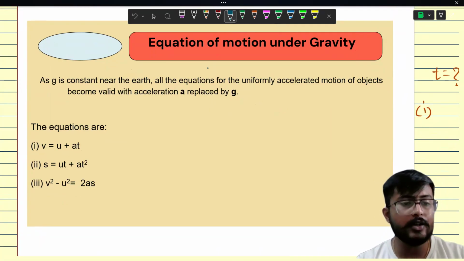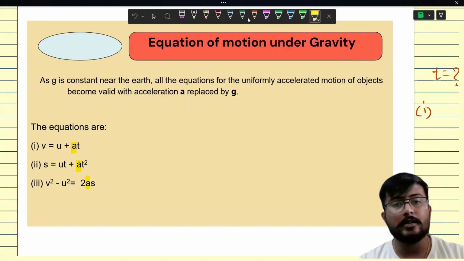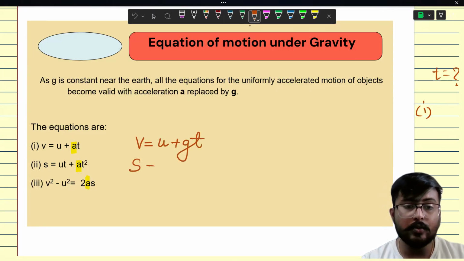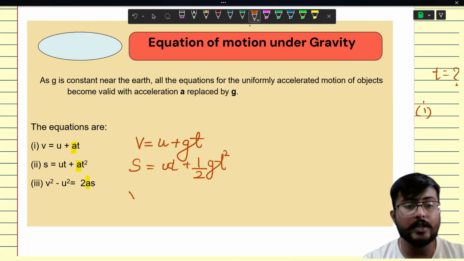If we talk about gravitation, we replace this acceleration with acceleration due to gravity. So the equations we get are v equals u plus gt, s equals ut plus half gt square, and v square minus u square equals 2g.